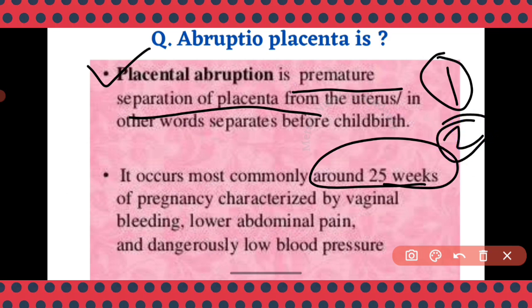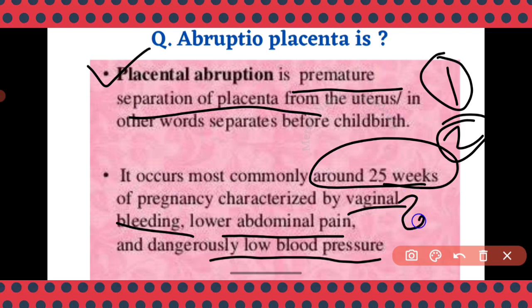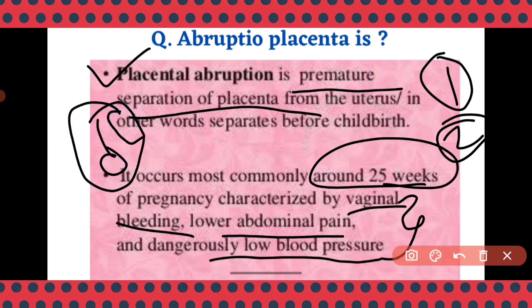Fine. So the placental separation happened. What will be the manifestations? That is the third golden point: vaginal bleeding, lower abdominal pain, and dangerously low blood pressure. These are the three golden signs of abruptio placenta. See, this is the fetus here and this is the placenta. What happened? This placenta got separated, so bleeding is taking place, either internal bleeding or external bleeding.